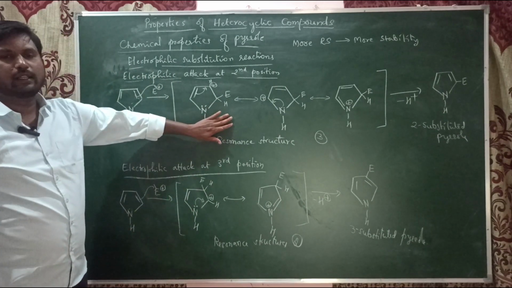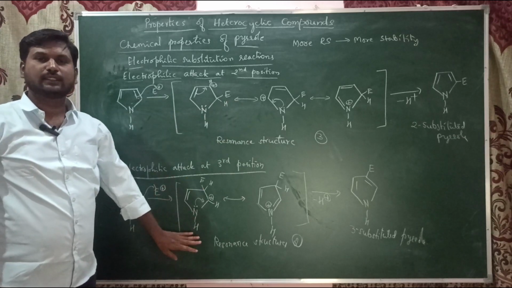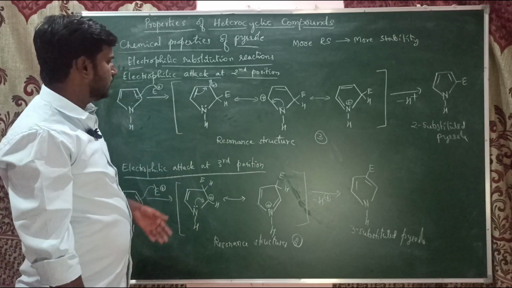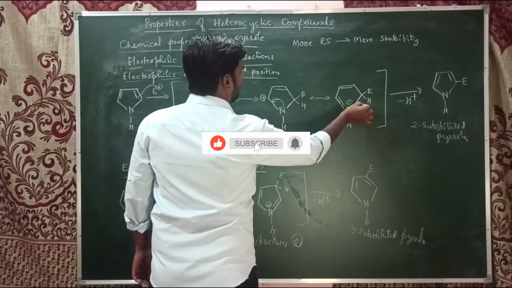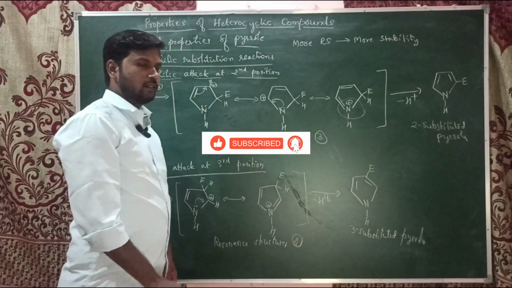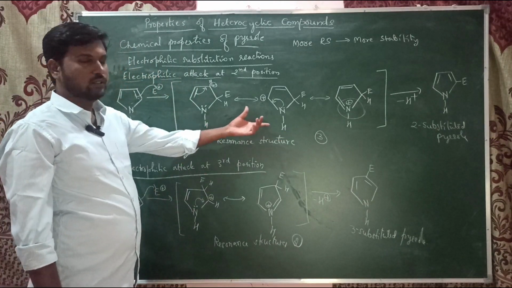So this carbocation is more stabilized by resonance, and this carbocation is less stabilized. Among these, the third resonance structure, which has the positive charge over the nitrogen, is also unstable. So these two are more stable.